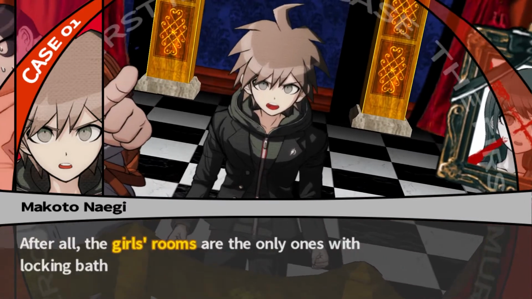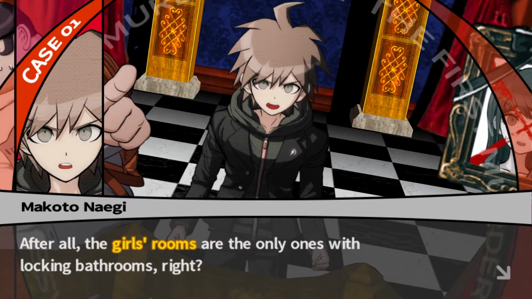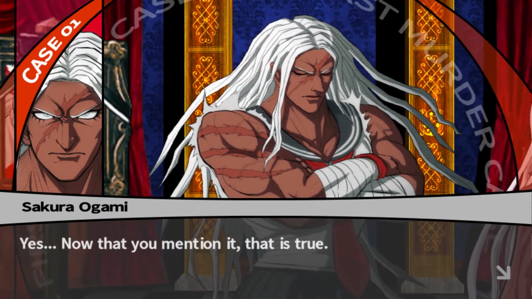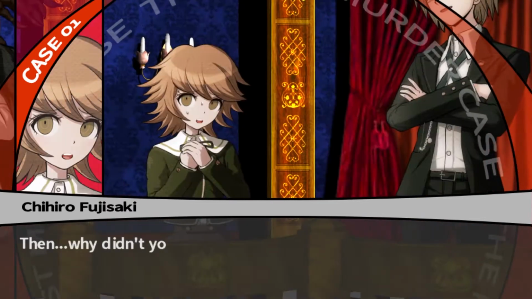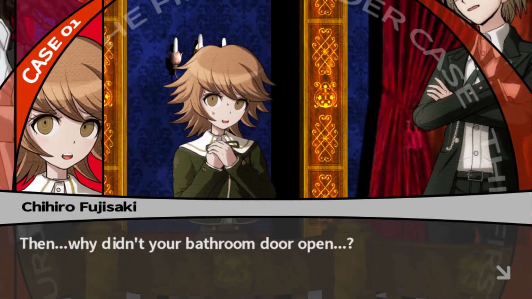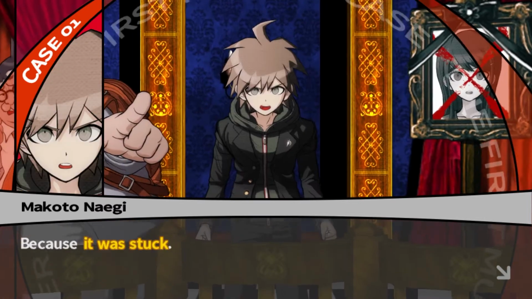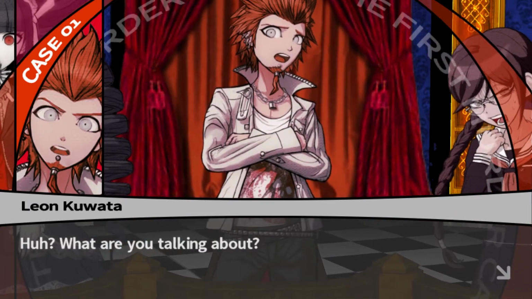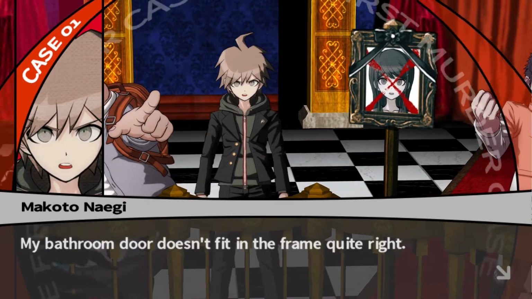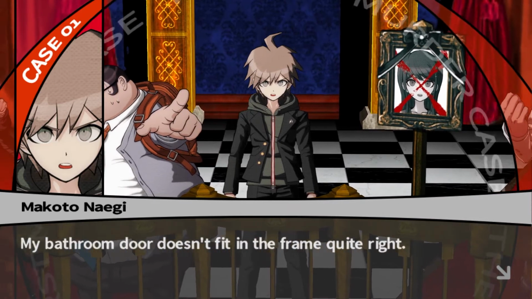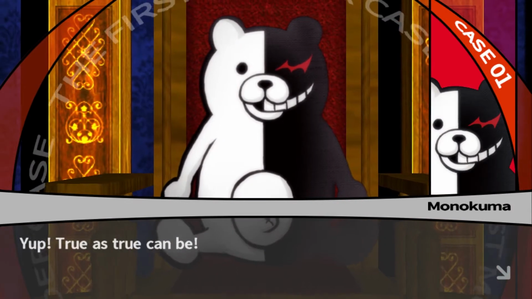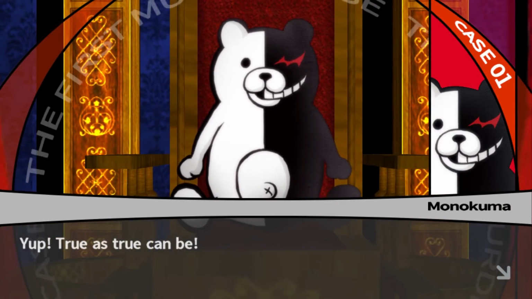What was it, then, Makoto? The girls' rooms are the only ones with locking bathrooms, right? Yes, now that you mention it, that is true. It is true. Then why didn't your bathroom door open? Because the frame is messed up. Because it was stuck. Huh? What are you talking about? My bathroom door doesn't fit in the frame quite right. Monokuma over there can testify to that. It's true, he sure can. Yep, true as true can be.